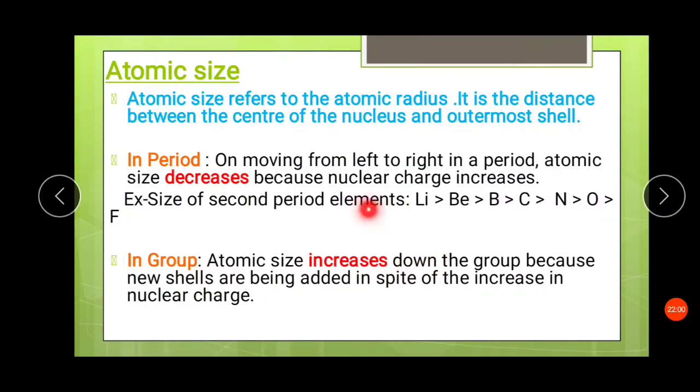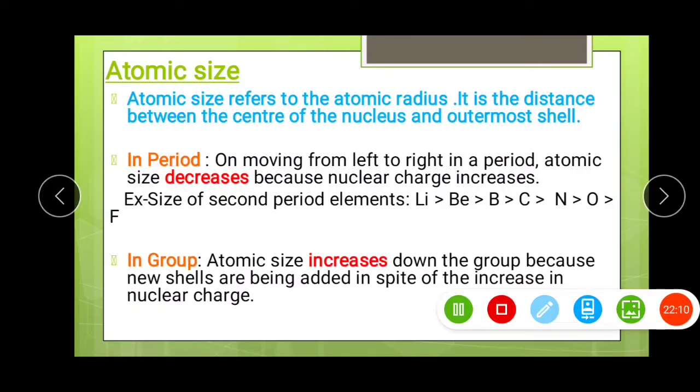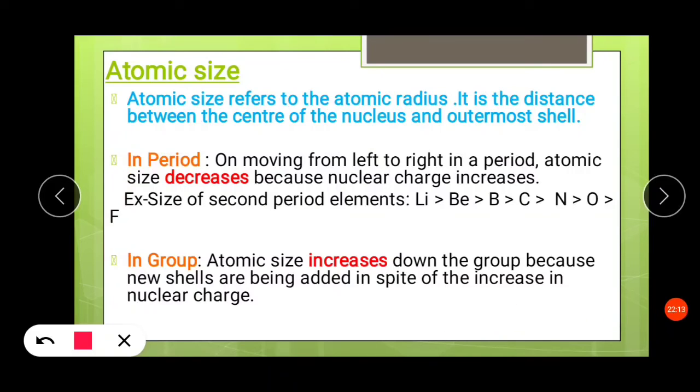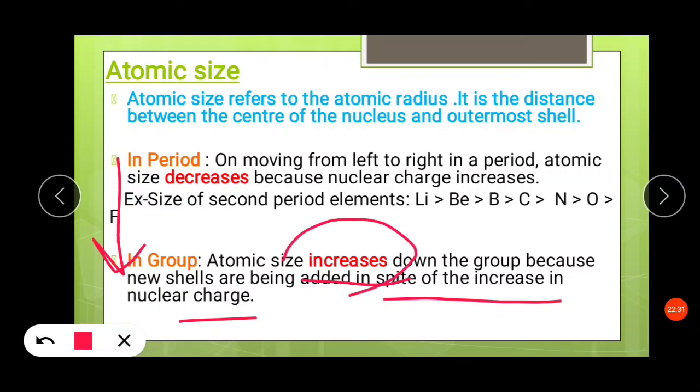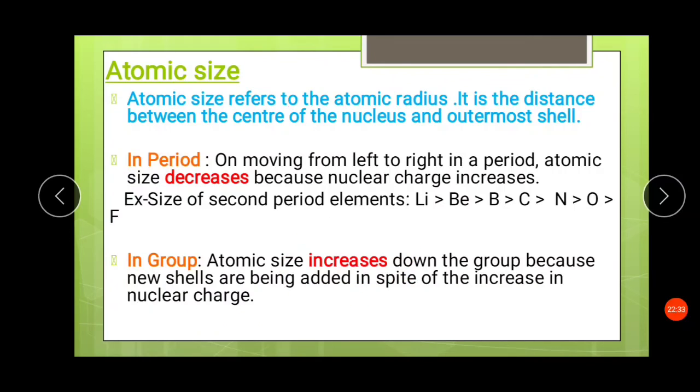In groups, atomic size increases down the group. Okay, why does it increase? Because as we move down the periodic table, the number of shells increases. Okay, a new shell is being added in spite of the increase in the nuclear charge. So because a new shell is being added, the radius is increased, so automatically the atomic size will increase.